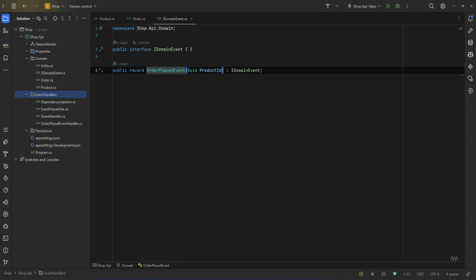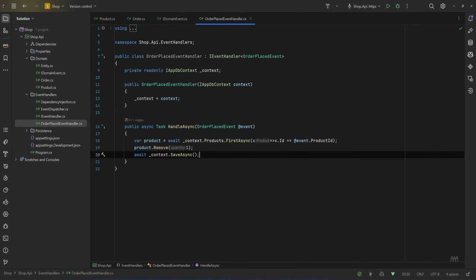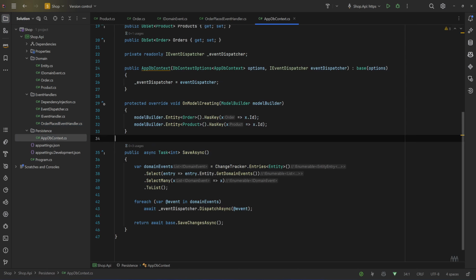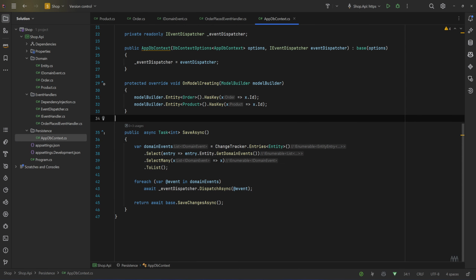So in our event handlers, when we go to handle that order placed event, we receive the product ID, get the product from the database, and then we remove one from the quantity, and then we save the changes. Now you probably have seen it work in something like that. If we go to my app db context, before I save any changes, I take the domain events of each entity, and then we have some kind of event dispatcher. We dispatch that event, so we handle them at that time, and then we save the changes.